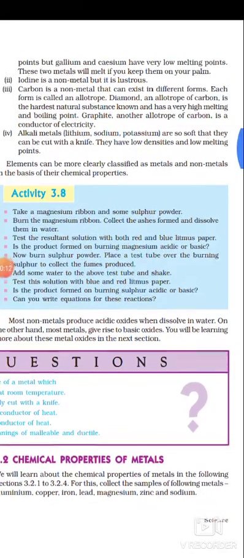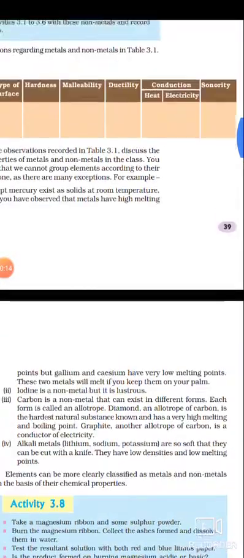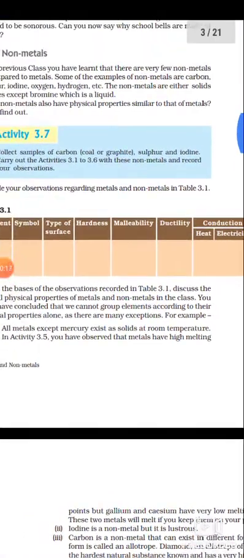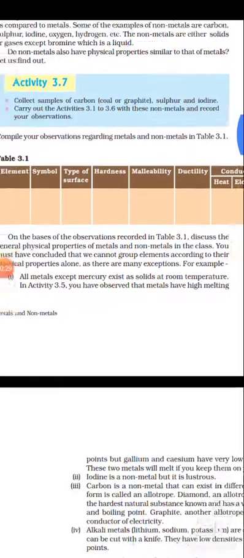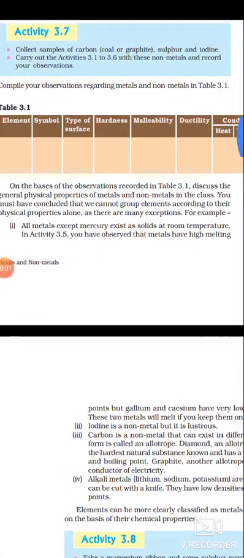So this is our today's class. I think you are clear about what a non-metal is and what the general properties of non-metals are: existing in solid and gaseous state, with the exception of bromine, which exists in liquid state. And there is a question: can you categorize the given substance into metal and non-metal on the basis of physical property?